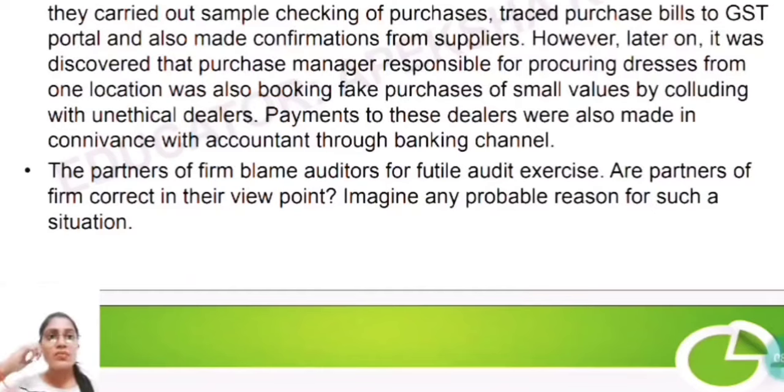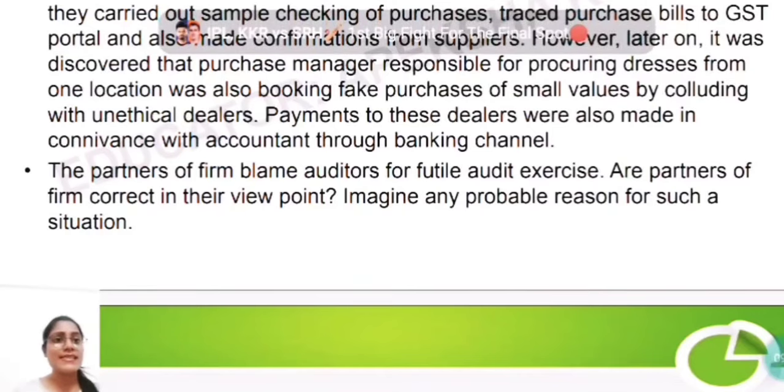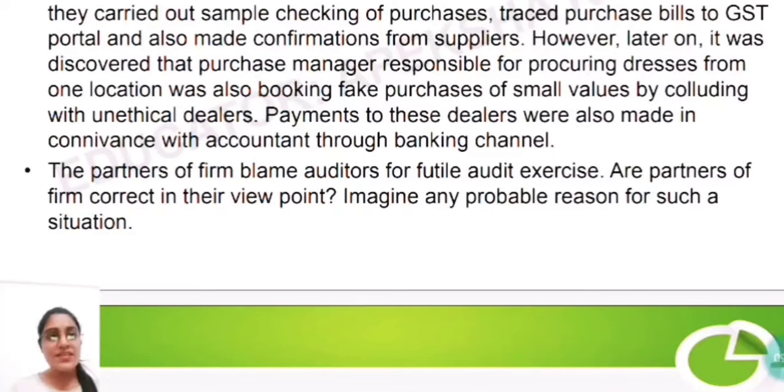The procuring manager was booking these fake purchases of small values by colluding with unethical dealers. Colluding means working together with them. Payments to these dealers were also made in connivance with the accountant through banking channels. The partners of the firm blame the auditors for a futile audit exercise. Are the partners of the firm correct in their viewpoint? Imagine any probable reason for such a situation.